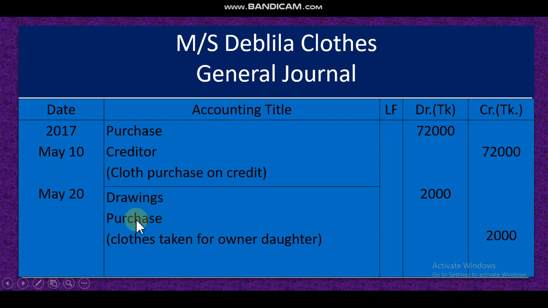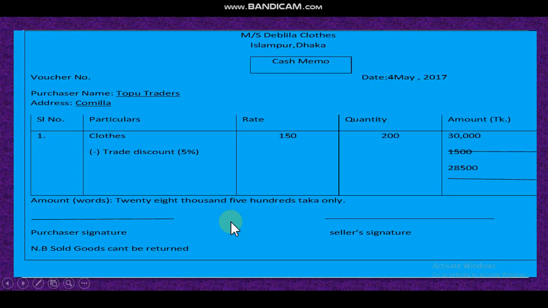Then the purchase account. That means your purchased goods decrease. If purchase increases, at that time purchase account debit. If purchase decreases, purchase account credited. So this is the general journal for non-cash transactions. Dear student, now requirement B, prepare a cash memo.